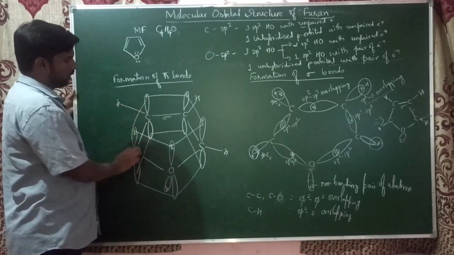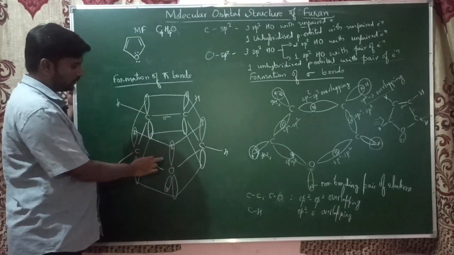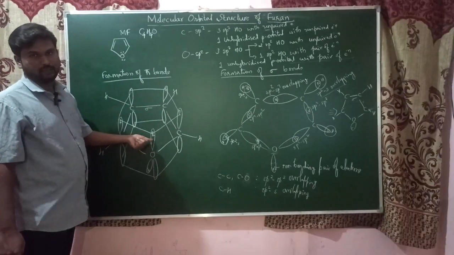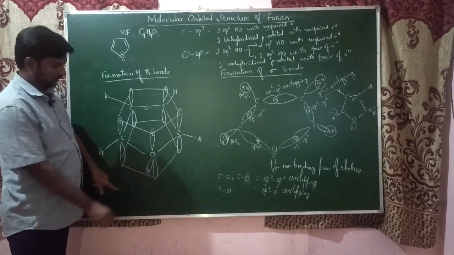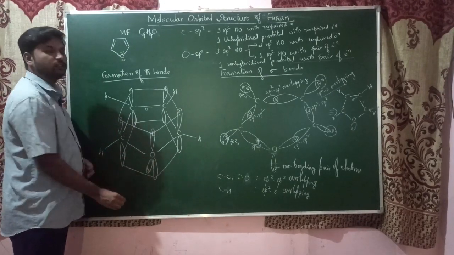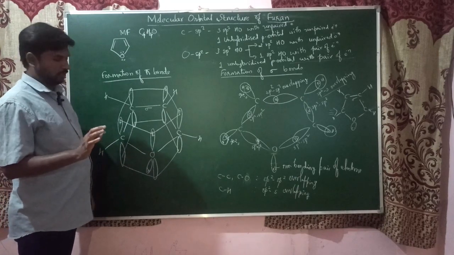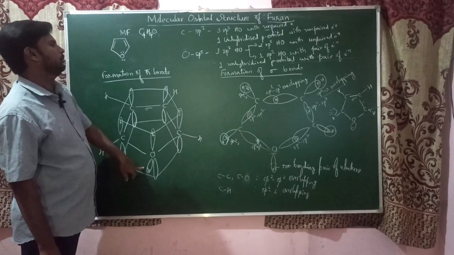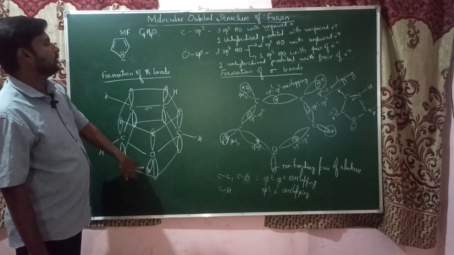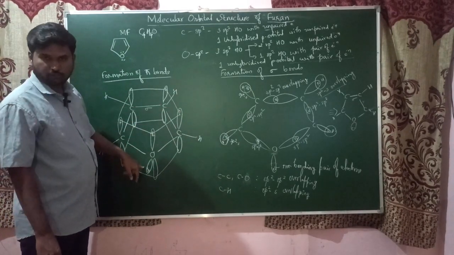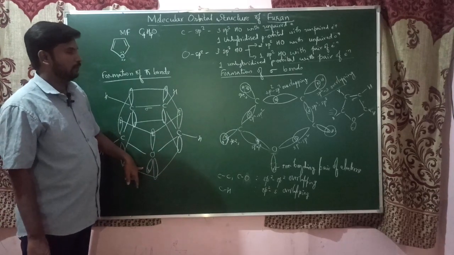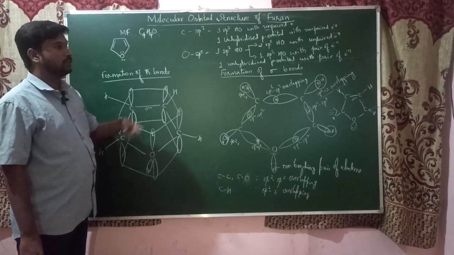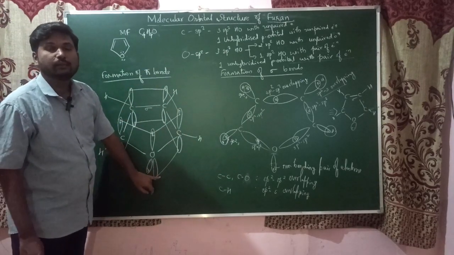Each carbon contributes one electron, and oxygen gives a pair of electrons. The other pair on oxygen is non-bonding and does not form any kind of bond. So oxygen has two orbitals: one hybridized, not forming any bond, holding a pair of electrons, and one unhybridized p orbital with a pair of electrons that forms a pi bond.